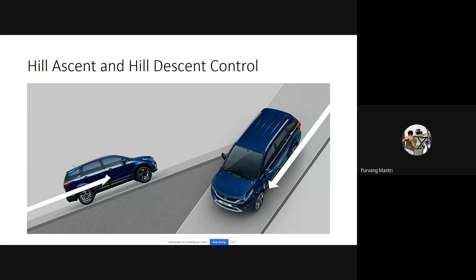Recently this was implemented in one of our sports bikes, which is famously known as Suzuki Hayabusa. The third generation Suzuki Hayabusa has hill ascent and hill descent control and hill stopping control too. With the new generation Hayabusa, this was a remarkable technology implemented, because I would say it is the first bike which has hill ascent and hill descent control. And after Hayabusa, various other super bikes now have started using the same sort of technology with their motorcycles too.